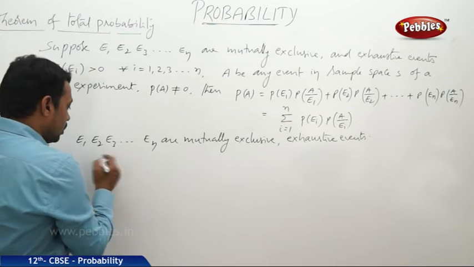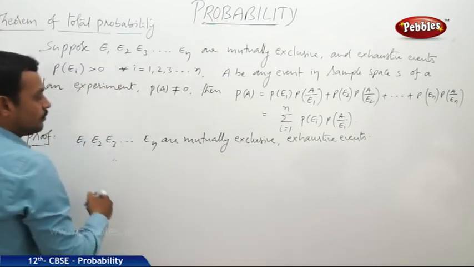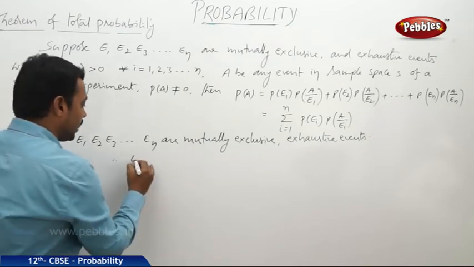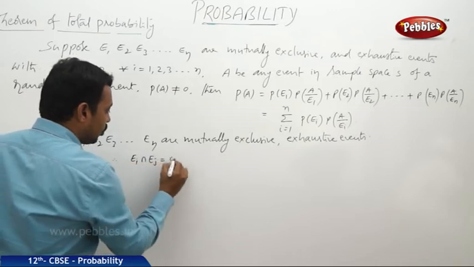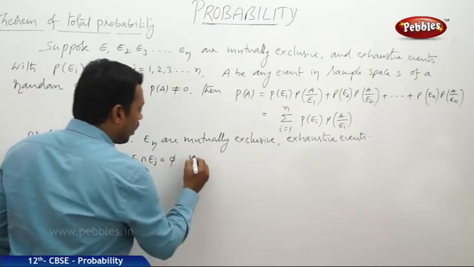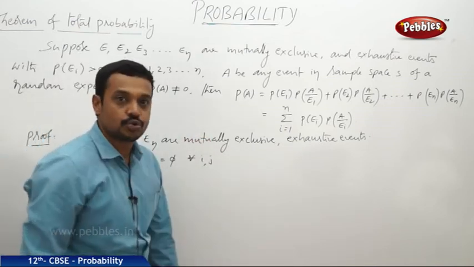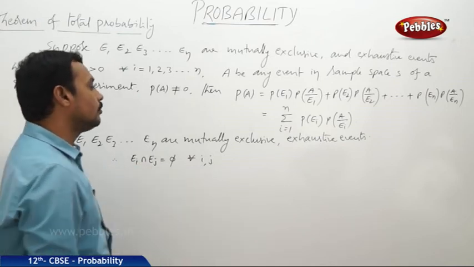Therefore, here E1 to En are mutually exclusive, so the intersection between any two events is equal to phi. That is, Ei intersection Ej is equal to phi for all i, j. Whatever two events are chosen from E1 to En, their intersection is always equal to phi.